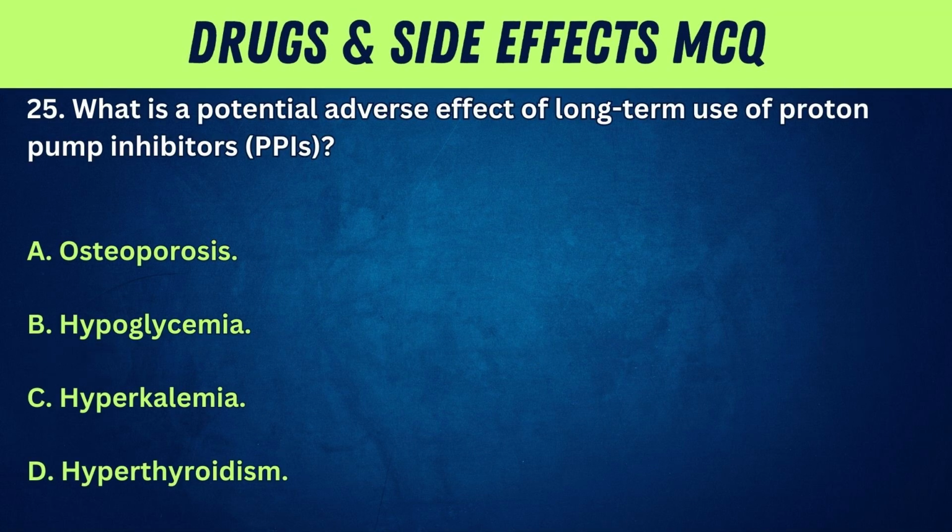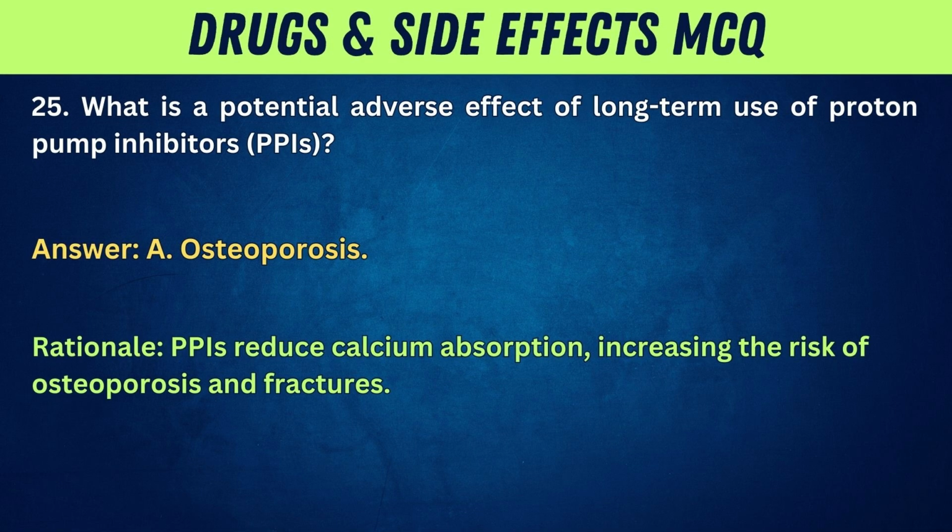25. What is a potential adverse effect of long-term use of proton pump inhibitors, PPIs? A. Osteoporosis. B. Hypoglycemia. C. Hyperkalemia. D. Hyperthyroidism. Answer: A. Osteoporosis. Rationale: PPIs reduce calcium absorption, increasing the risk of osteoporosis and fractures.